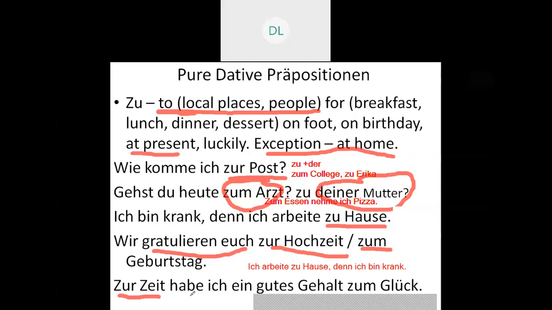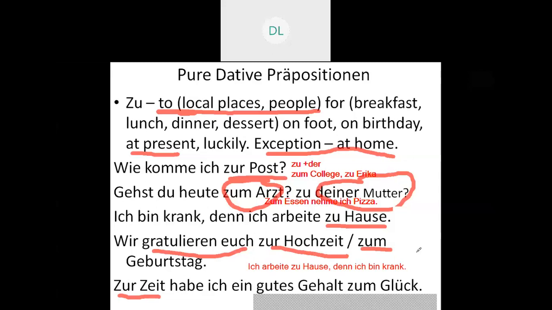That is, presently or currently I have a good salary. Gehalt is your salary. Habe ich ein gutes Gehalt. And zum Glück is by luck or luckily or fortunately. Whenever you want to use zum Glück, that has to be with the help of zu, that is your pure dative preposition.